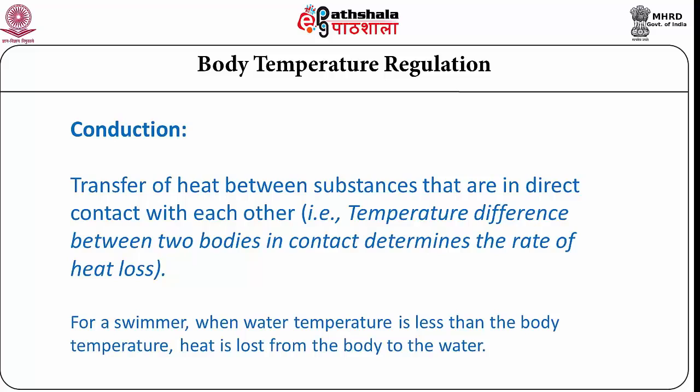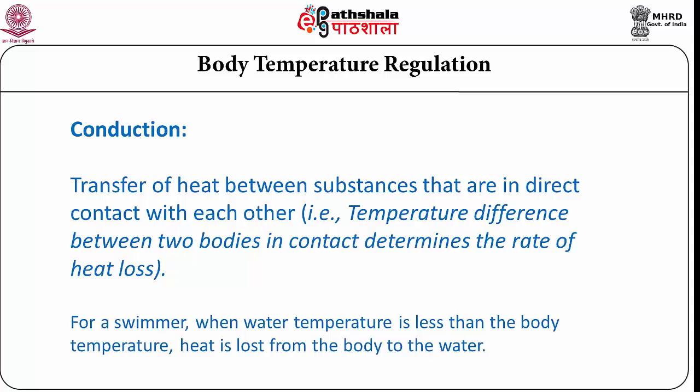First one is conduction. If there are two objects with a difference in temperature, and we touch those objects, then there is a possibility that heat will transfer from one object to the other. That means the temperature difference between the two bodies in contact determines the rate of heat loss or gain.